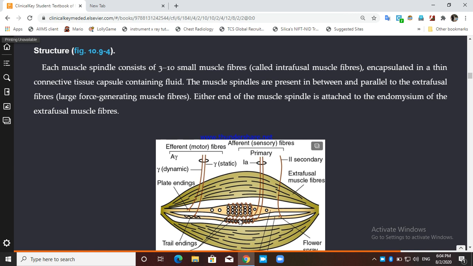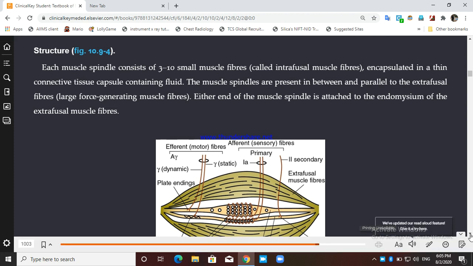The muscle spindles are present between and parallel to the extrafusal fibers. These extrafusal fibers are large force generating muscle fibers, but the end of the extrafusal fiber and the intrafusal fiber are attached at a common point. Okay, that is known as endomysium of the extrafusal fiber.